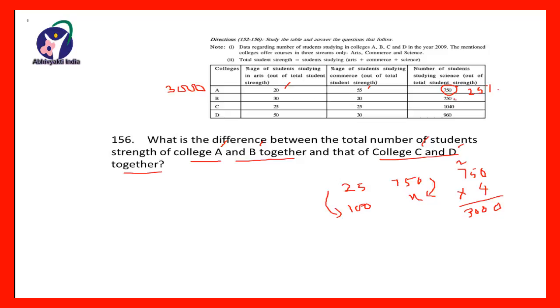Now the number of students in college B, 30%, 20%, together 50%, so this is 50%. 50% is 750, therefore 100% will be what? Double of it, so it should be 1500. So number of students in college B is 1500. Now in college C, this is 25%, this is 25%, together is 50%, so this should be 50%. So 50% is 1040, so 100% will be what? Definitely double than this, so it will be 2080.